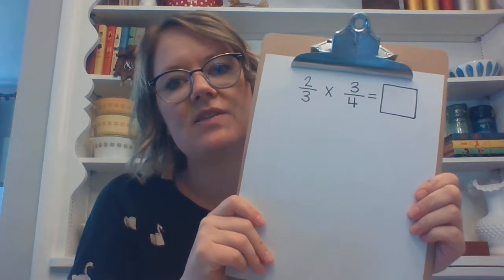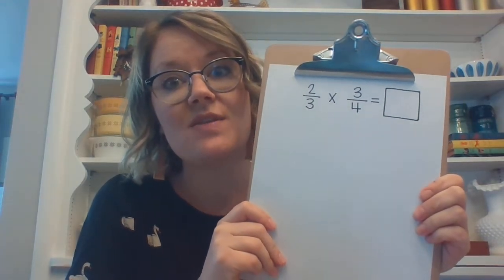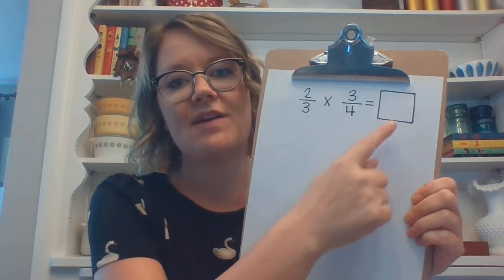Okay, so we're going to try and do some work around multiplying fractions using an area model. This is a review. We were doing this right before we left for staying at home. So we're going to try this one: 2/3 times 3/4, and we're going to try and figure out the answer.